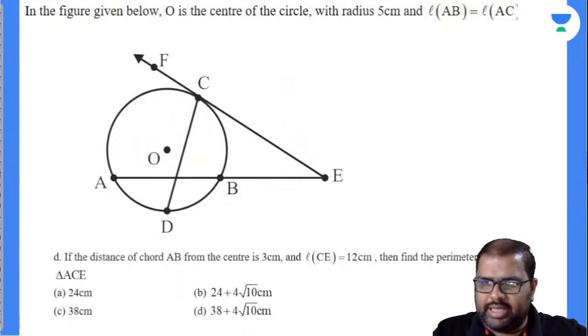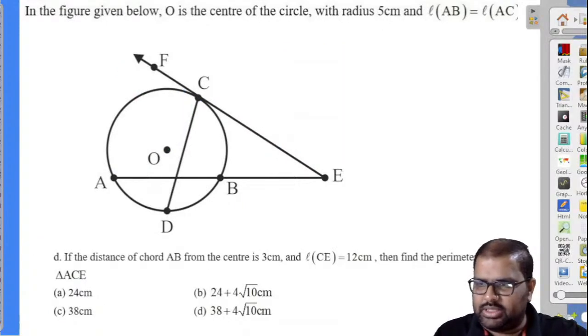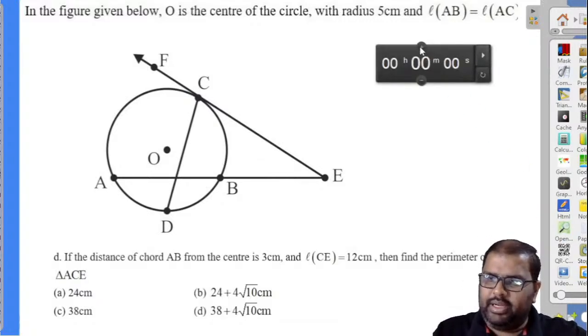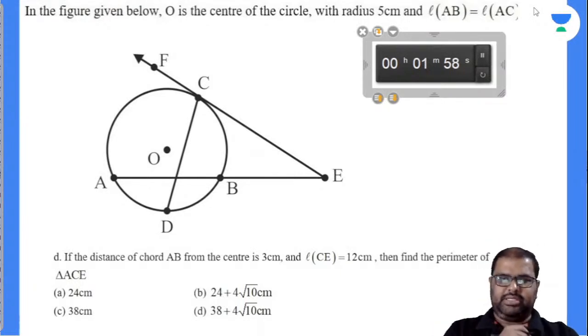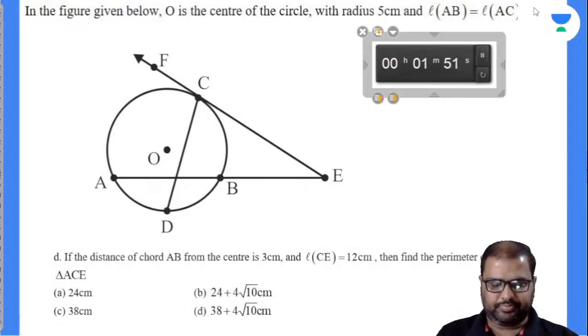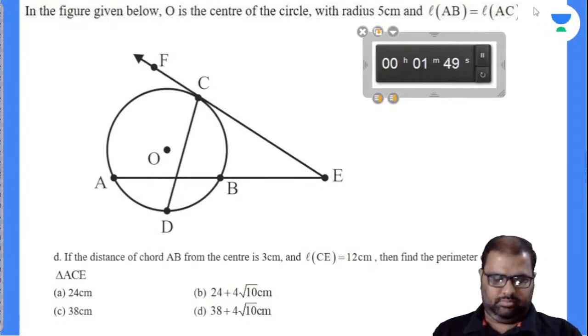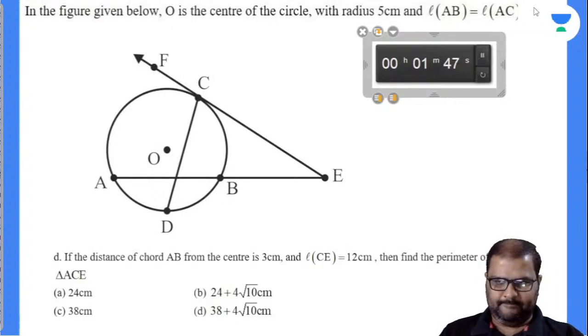Come to the next question. Let's see how many can solve this. Now, there is a circle property, there is a triangle property, and you have to use a quadratic equation, all combined together in one question here. Let us see how many can solve this.